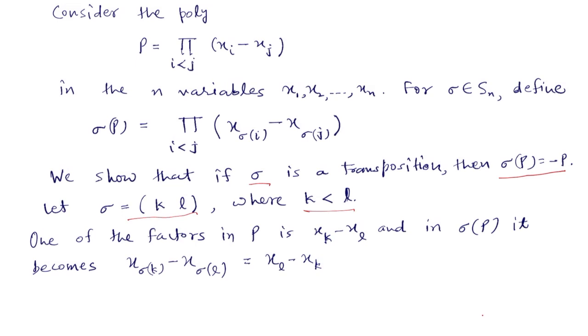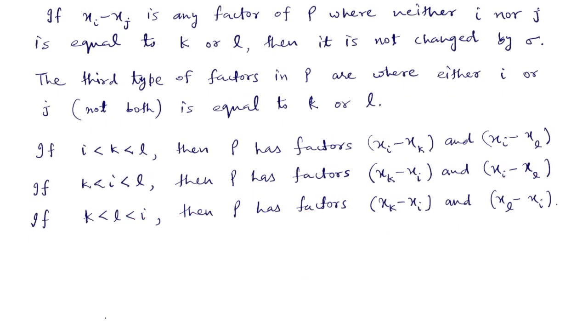Now one of the factors in P is this one, xk minus xl, and it will be exactly one of the factors. In sigma P, when we apply sigma on P, it will become xl minus xk. Remember that P contains three types of factors.